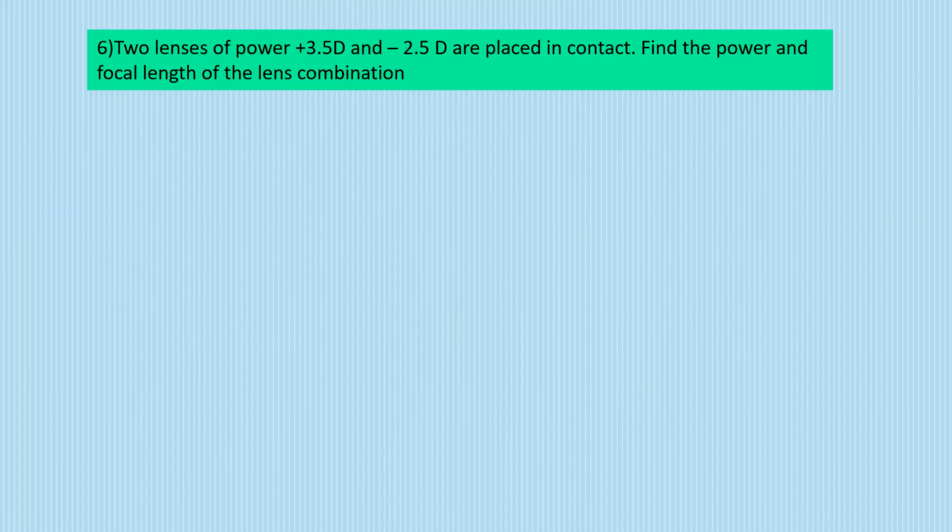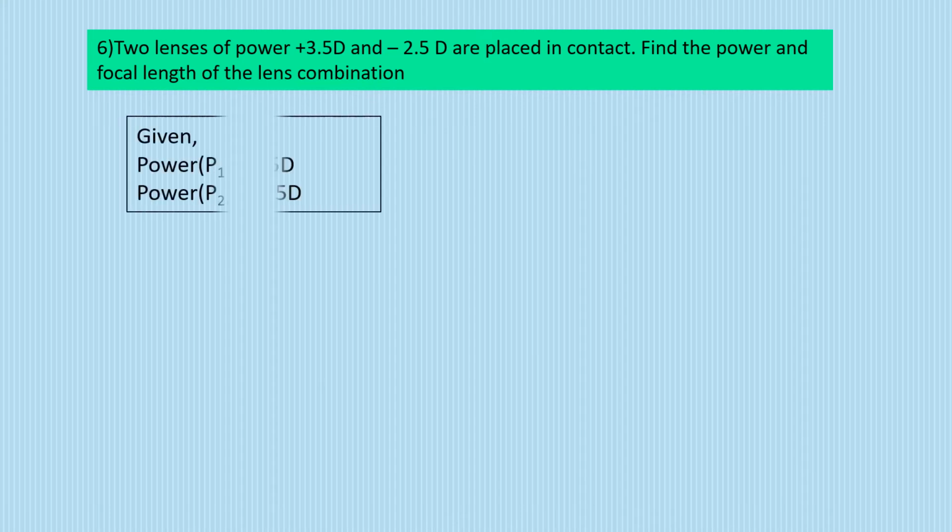Moving ahead to the next question, question 6. There are two lenses of power plus 3.5 diopters and minus 2.5 diopters. So it's given the power of a lens, and because there are two powers, we denote one power by P1 and the other by P2. The first power is 3.5 diopters, the other one is minus 2.5 diopters. Keep in mind that you substitute the values along with the sign given.